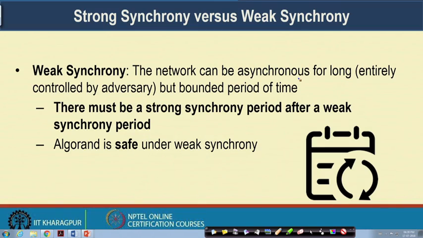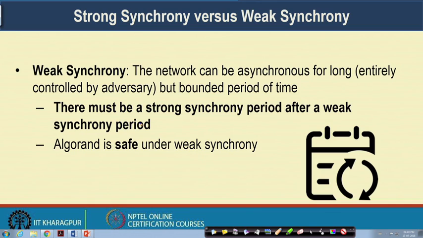Certain attacks have been made on top of that network. That can be a denial of service attack or a similar kind of network attack, where the honest users are not able to send messages any further. We consider that kind of scenario as a weak synchrony scenario. In a weak synchrony scenario, the network can be asynchronous for long, entirely controlled by the adversary, but only for a bounded period of time.